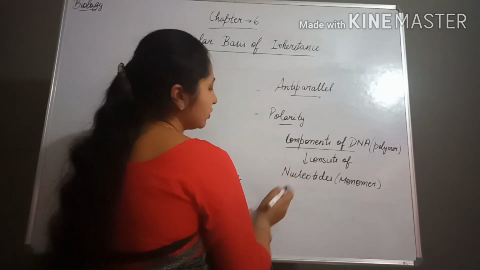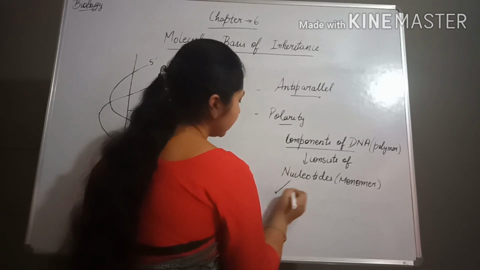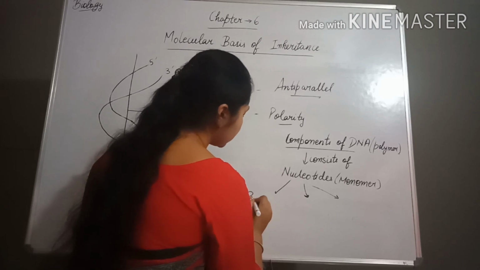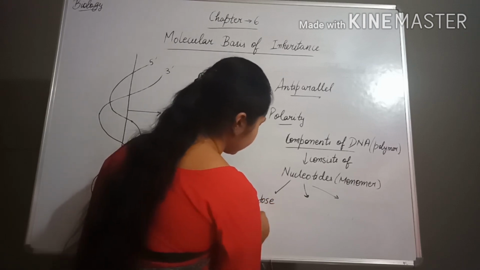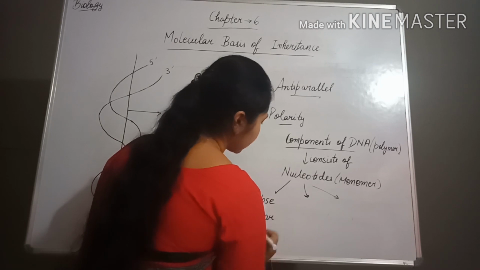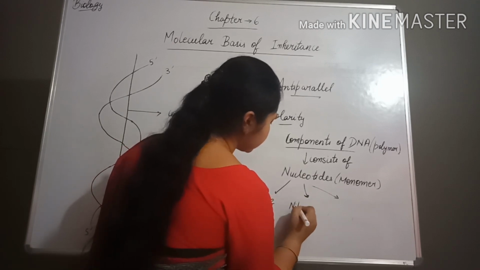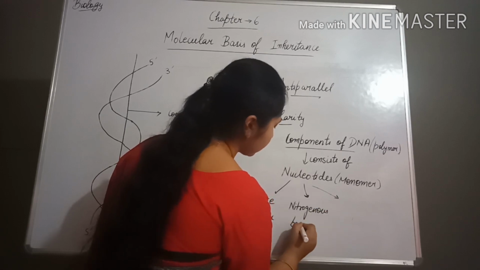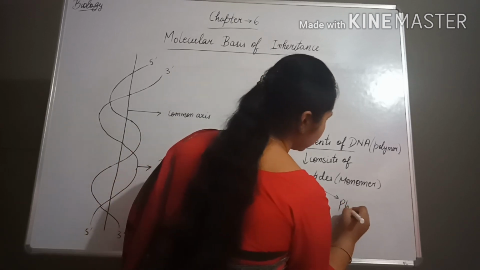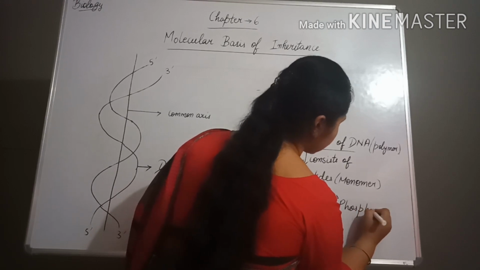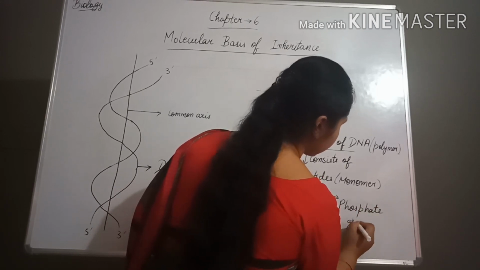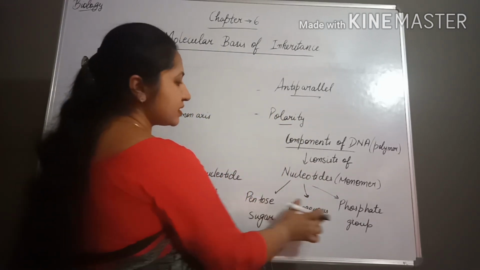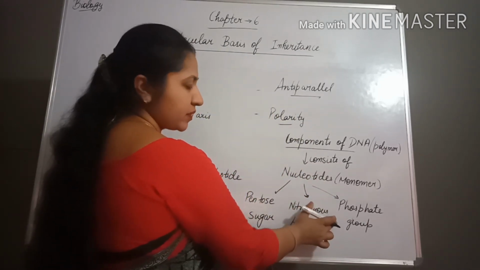Now these nucleotides consist of three components: pentose sugar, then nitrogenous base, and phosphate group. Okay, pentose sugar, nitrogenous bases, and phosphate group.